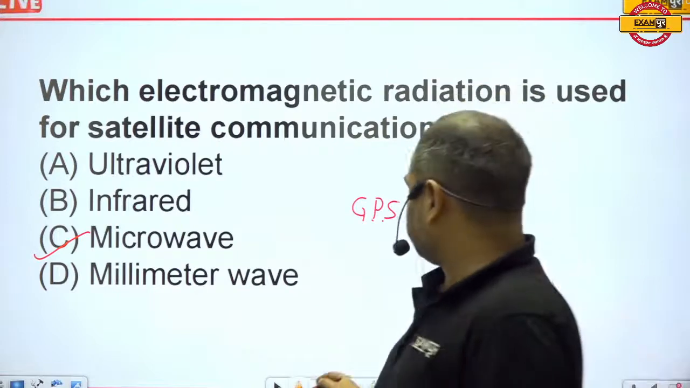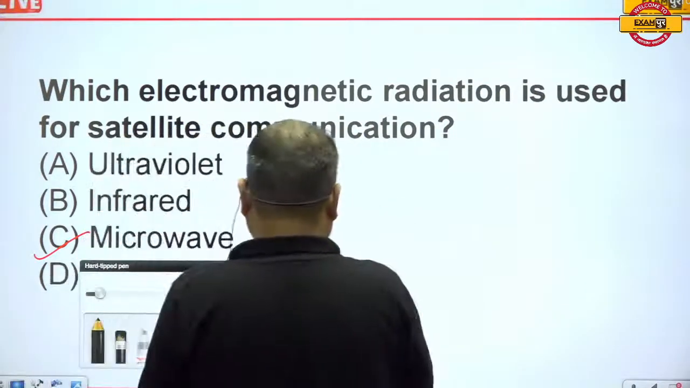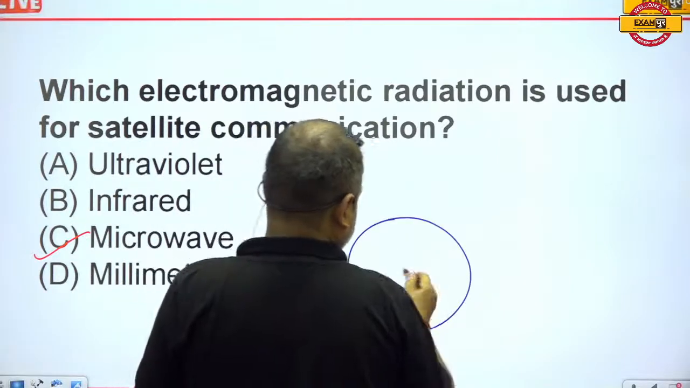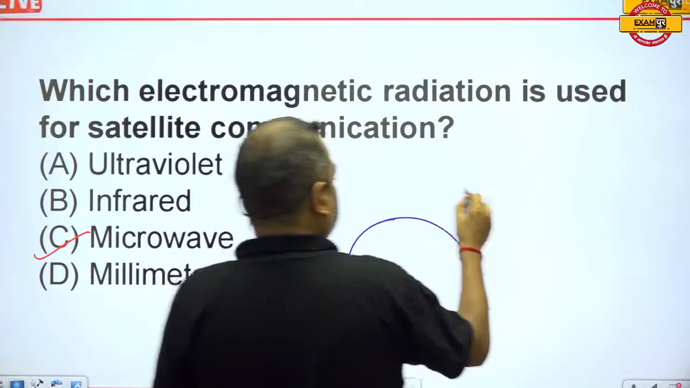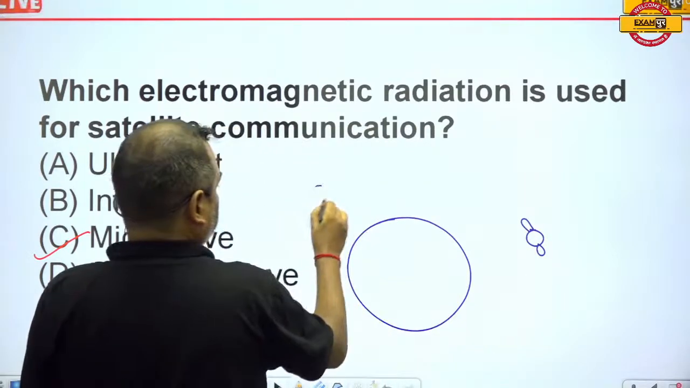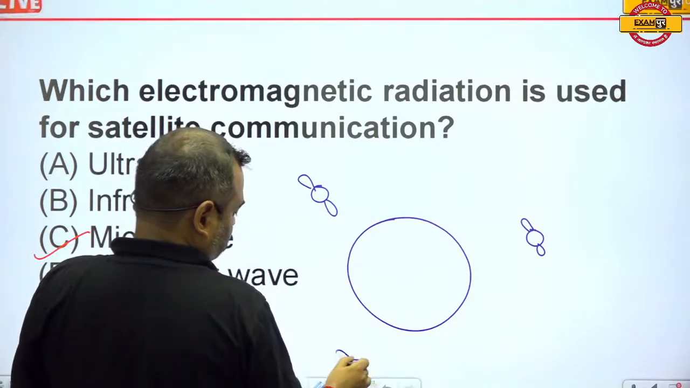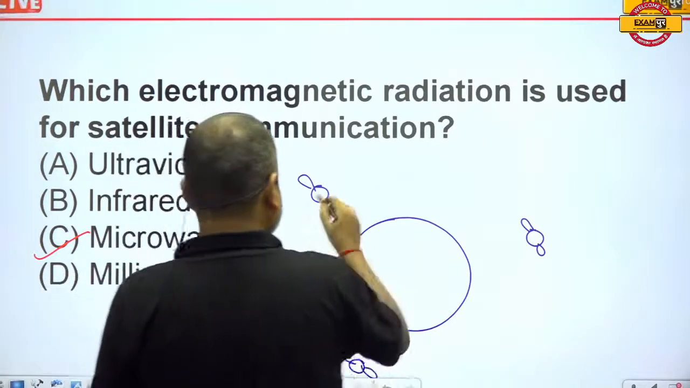There are a minimum of 3 satellites required for the correct position of any object. Suppose this is Earth, and there are 3 satellites, 1 and 2, and there are 3 satellites.